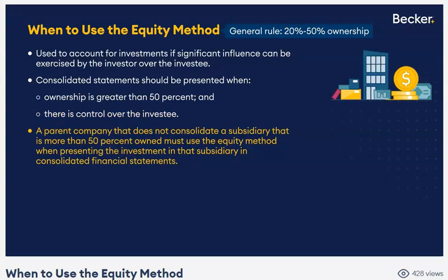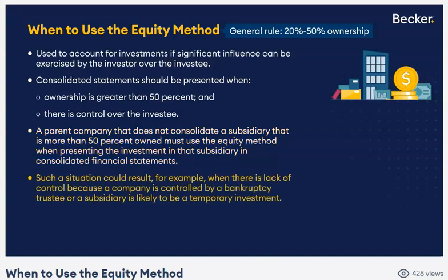So what happens if you own more than 50% of another company, but they tell you on the exam you don't have control? Well, then you can't consolidate. Then what are you going to do? Well, you'll use the equity method of accounting. But I don't get it. If you own more than 50%, why wouldn't you have control? Why is there a lack of control? I don't know. Maybe the company is currently in bankruptcy and the company is being controlled by the bankruptcy trustee. Or maybe this is just going to be a temporary investment. And as a result, we don't have control. We're not exercising control. All righty.